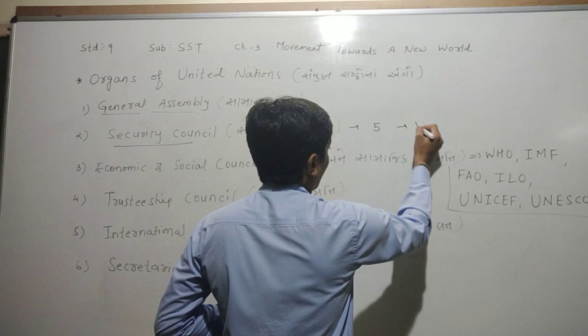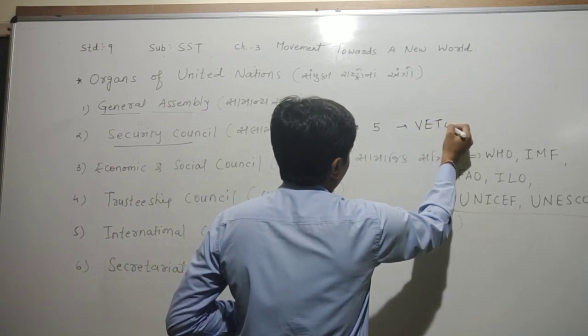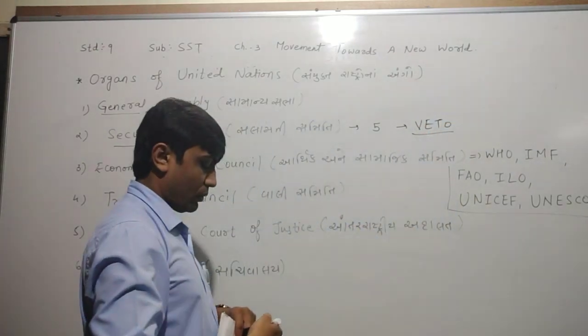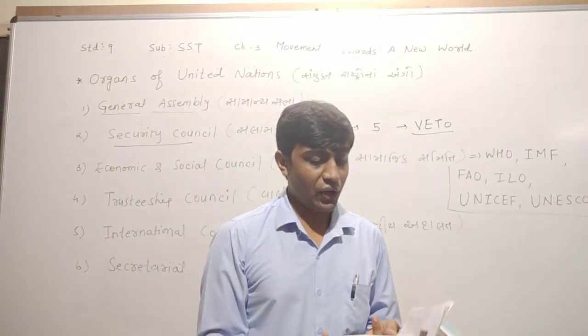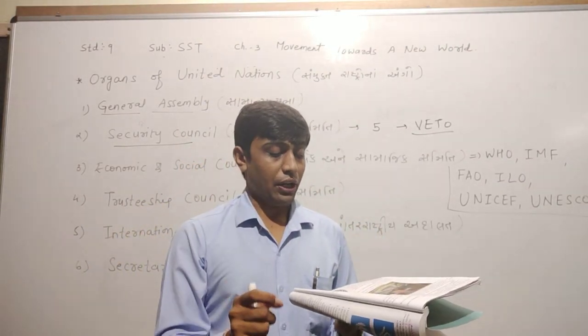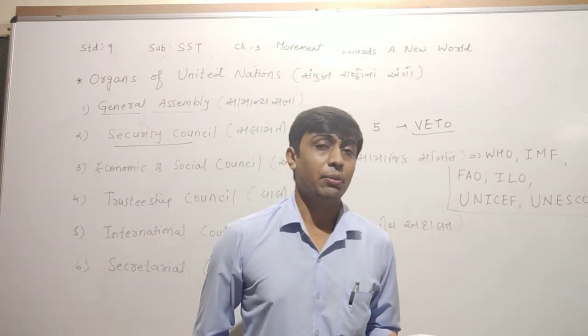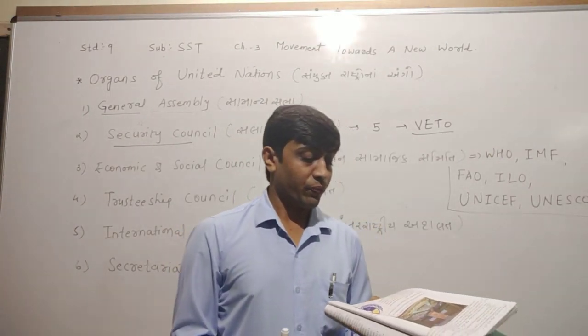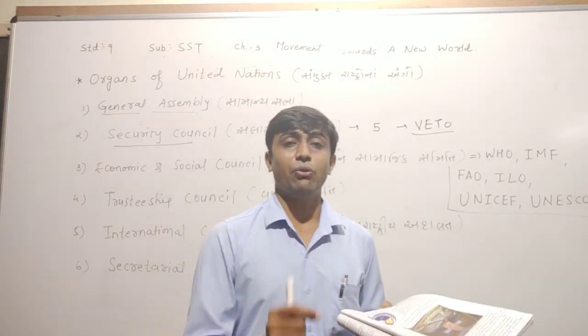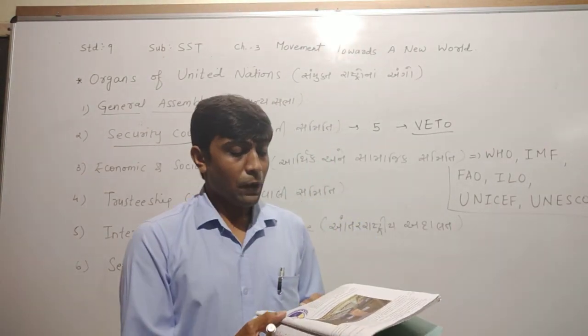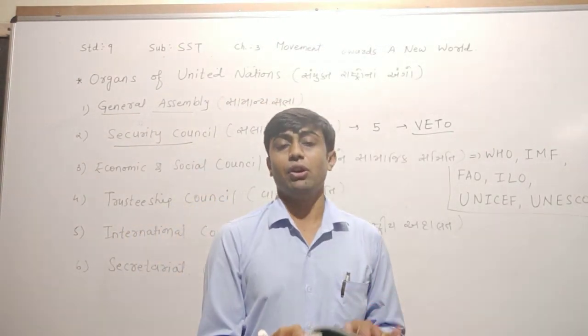This veto power belongs only to these 5 nations. Till today, Russia has used the veto power the maximum number of times.